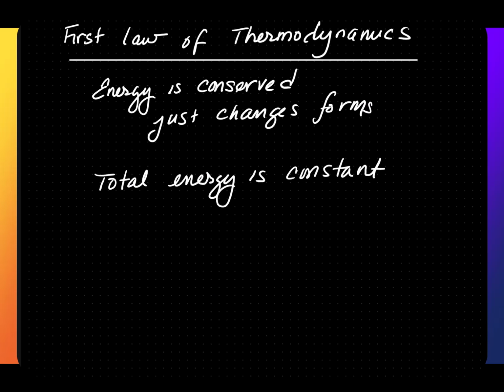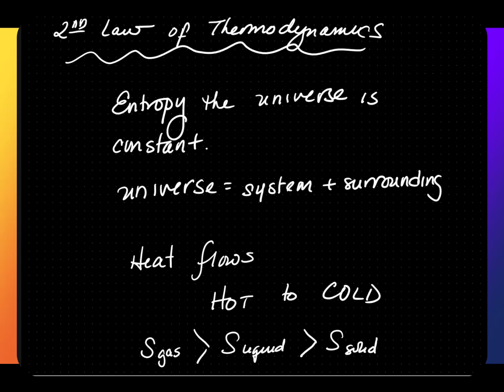The first law of thermodynamics states that energy is conserved. It just changes form. It could go from stored energy to kinetic energy, spring energy, or sound energy. However, the total energy of the system and the surroundings should be constant. The second law of thermodynamics states that the entropy of the universe is constant. So the entropy of the universe is equal to the system plus the surrounding. Remember, entropy means chaos or randomness.